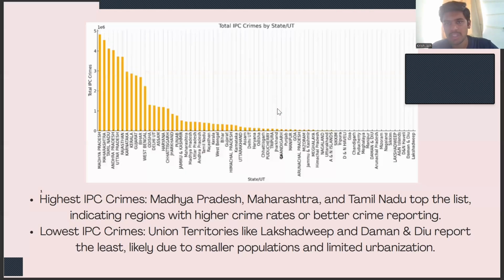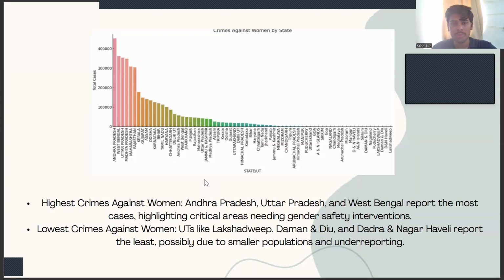Here we'll see total IPC crime by states and union territories. The highest IPC crime states are Madhya Pradesh, Maharashtra, and Tamil Nadu, which top the list, indicating regions with the highest number of crimes and better reporting mechanisms. As we see, the union territories report less crime. There can be two factors. One can be that the reporting mechanism is not very good, and the limited population is also one of the reasons.